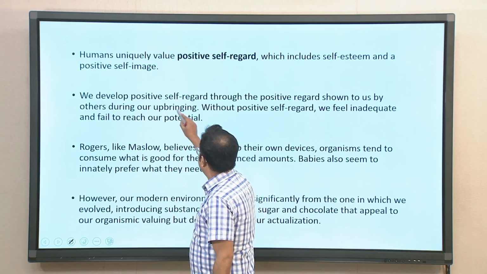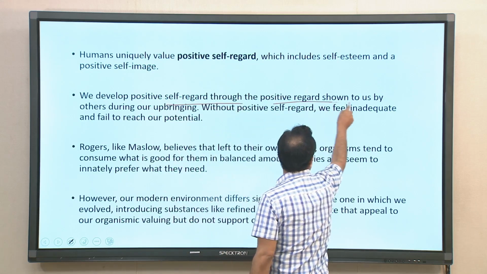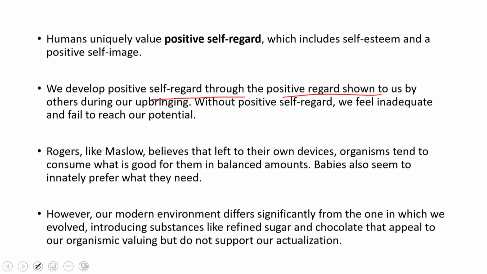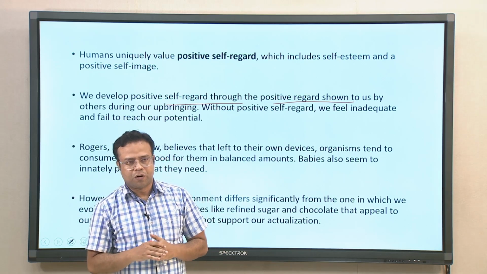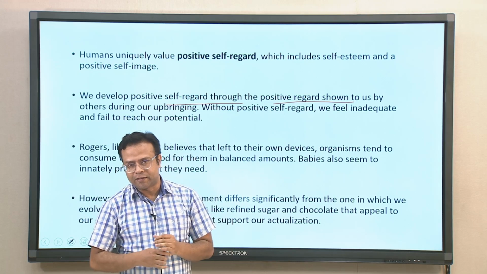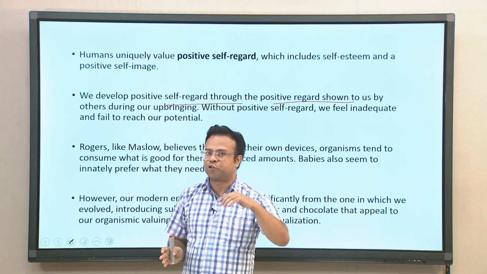So, we develop generally positive self regard through positive regard. Generally when people show positive regard to us, we also develop positive self regard. We start loving ourselves or having a positive view about ourselves. If other people always neglect us, or do not show love and nurturance towards us, we also develop a negative view about ourselves. So somehow it is connected to how others behave with us, and that is how positive self regard could be connected to positive regard.